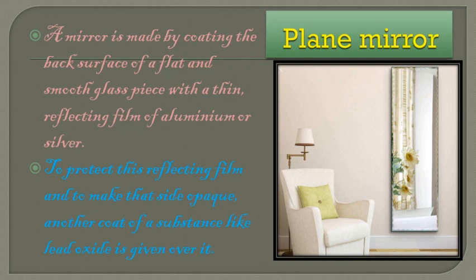That means first a smooth glass piece is taken and the reflecting film of aluminium or silver metal is applied, and just to protect the reflecting film, lead oxide paint is given to the backside of the mirror, so a clear image can be obtained on the mirror.